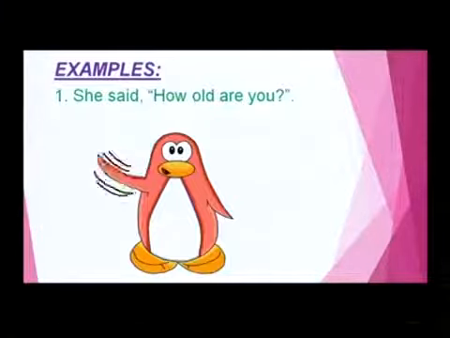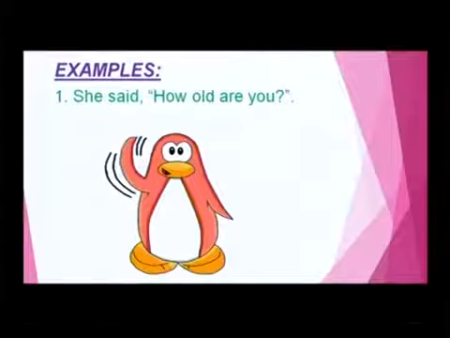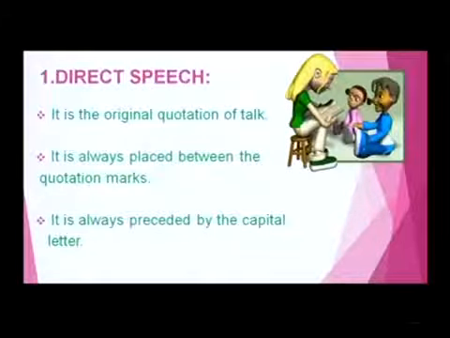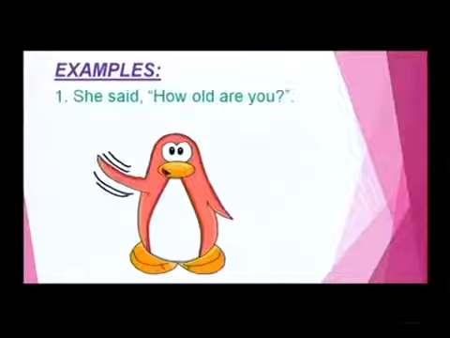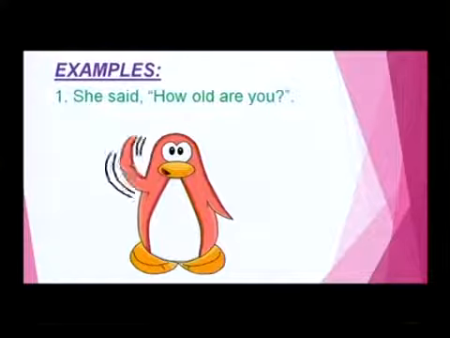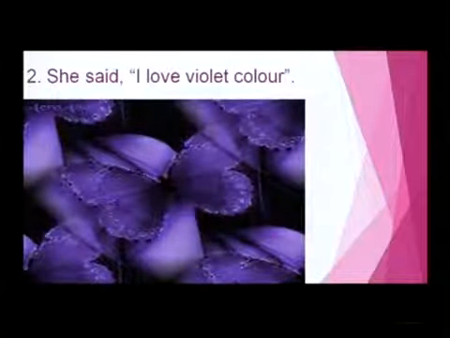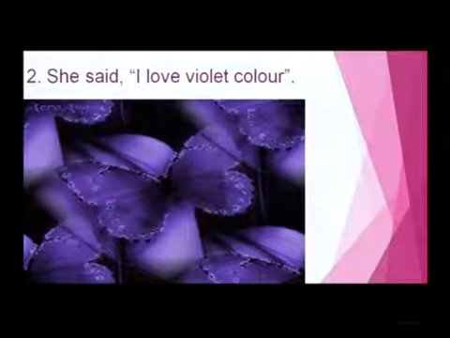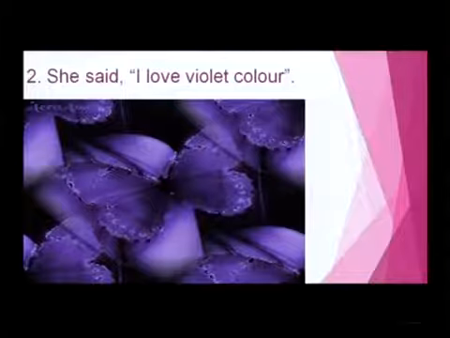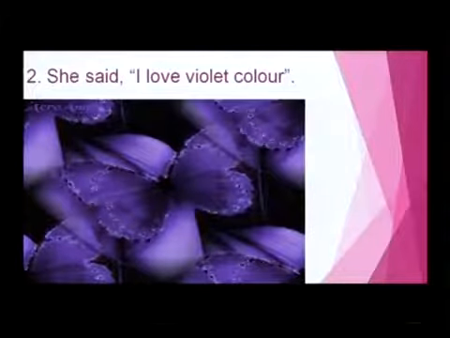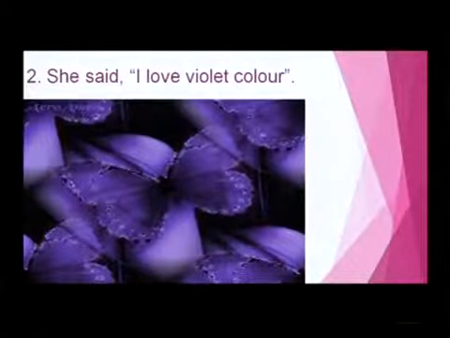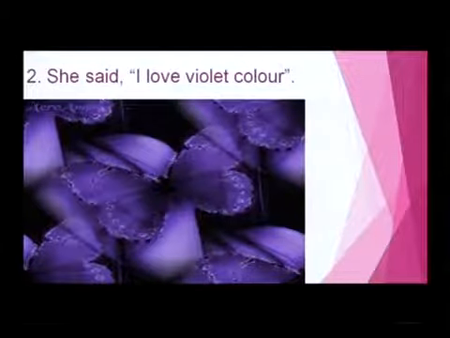See here, my dear friends, how old are you is placed between the quotation marks, and it is always preceded by a capital letter, H. This is one of the best examples of direct speech. One more example, let us see. She said, "I love violet color." See, this direct speech statement is between the quotation marks, and it is preceded by the capital letter I. I think you all understood what is direct speech.